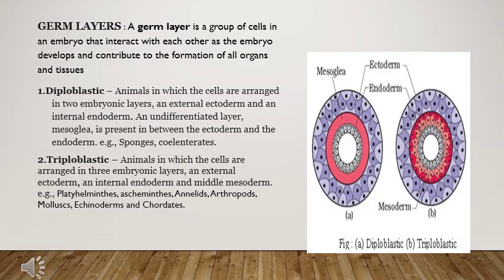Then if an organism has three layers, ectoderm, the outer one, endoderm, the inner one, and in the middle, in place of mesoglea, the mesoderm, such an animal is known as triploblastic. Examples of triploblastic animals are Platyhelminthes, Aschelminthes, annelids, Arthropoda, Mollusca, echinoderms, and chordates.